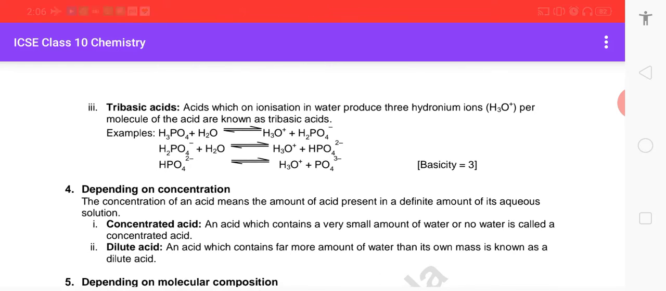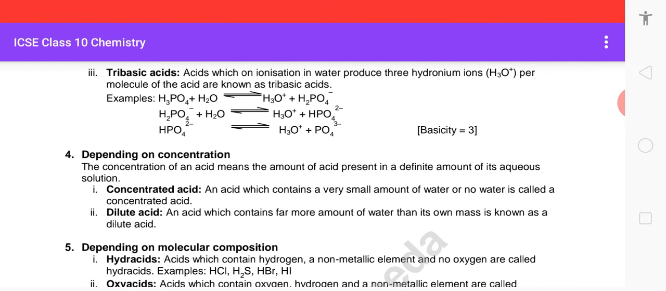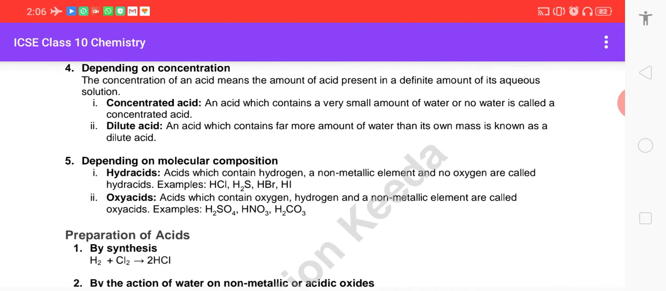Then tribasic acids, which on ionization in water produce 3 hydronium ions per molecule of the acid. As you can see here, the example of phosphoric acid ionizes to give you 3 hydronium ions, so its basicity is 3. Now, children, we also classify them based on their concentration. The concentration of an acid means the amount of acid present in a definite amount of its aqueous solution. A concentrated acid contains very little or no water. A dilute acid contains far more water than its own mass.